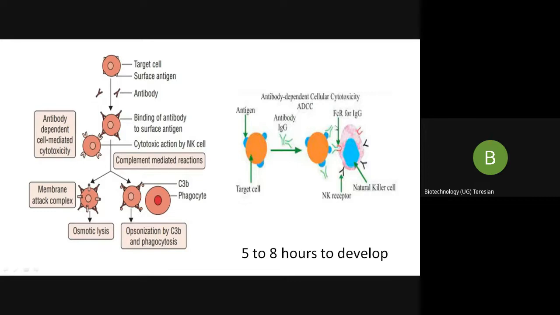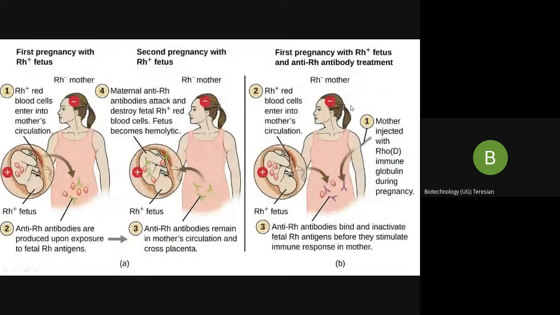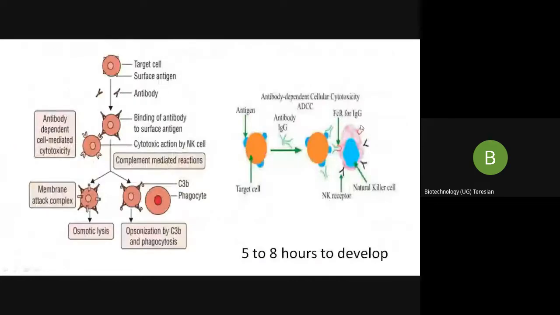So they go and bind to the stem region, that is the Fc region of your IgG antibody, with the help of the Fc receptors. This phenomenon is known as antibody dependent cellular cytotoxicity. So here the cytotoxicity is brought about by the NK cell and it is dependent on the antibody.